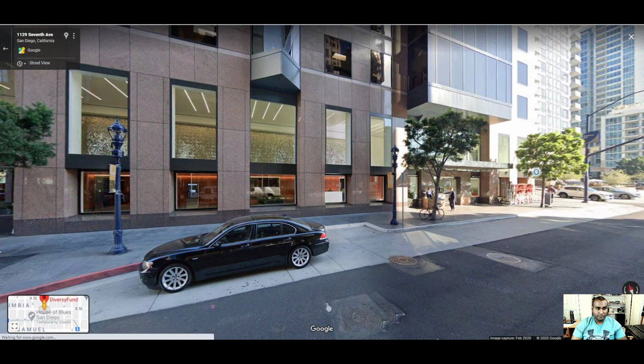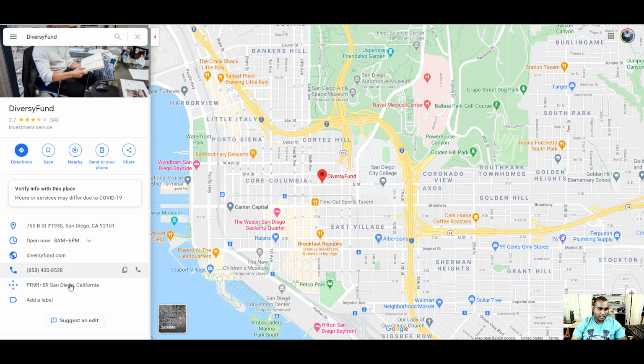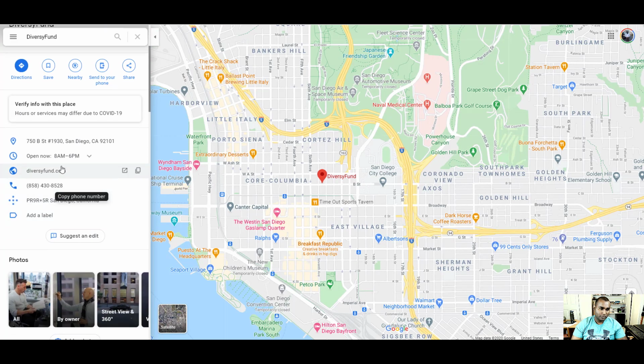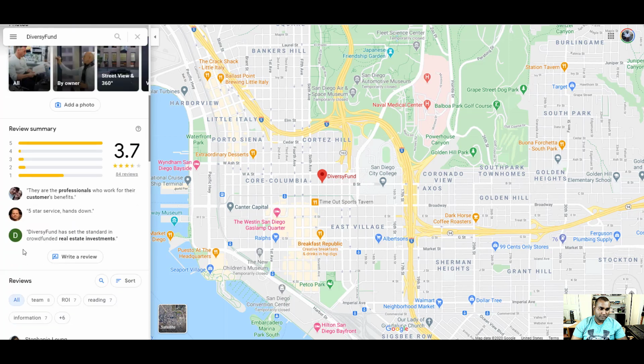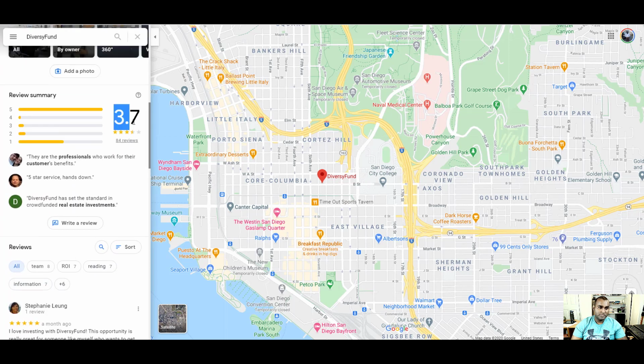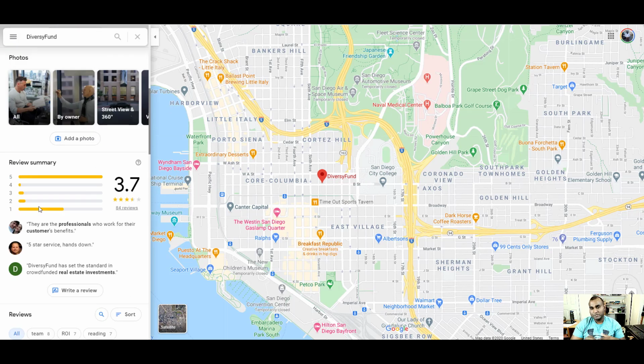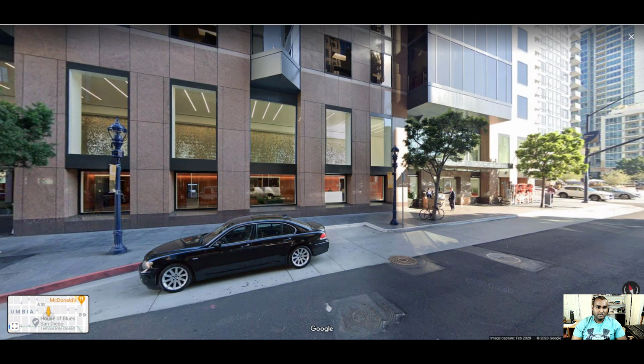All right. What else? We can look at their address, open hours, and their phone number, right? Very important. They have about 3.7 out of 84 reviews on Google. There's always a hater, there's always people who love it, so you kind of have to read it and get your own take on it.